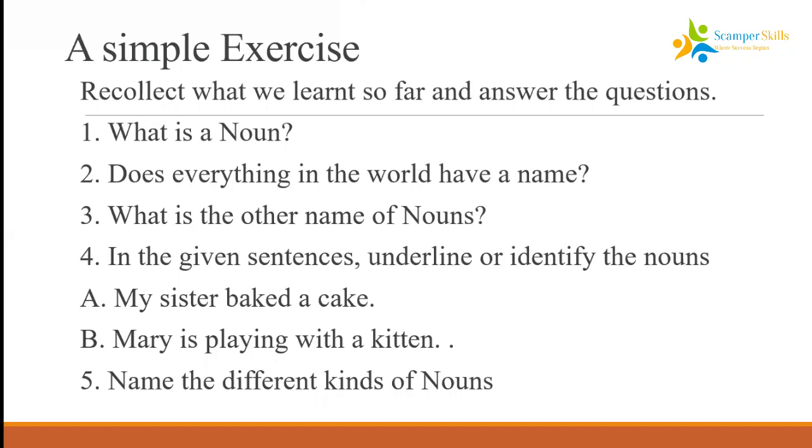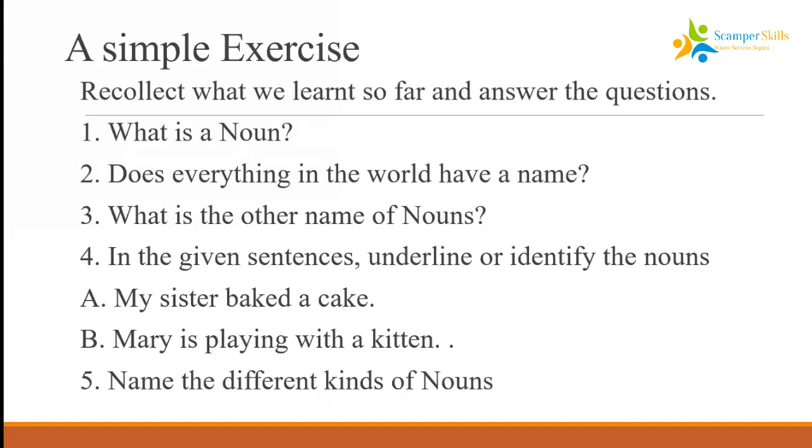The next thing we learned is that there are different kinds of nouns. The major kinds are common, proper, collective, abstract, and material. These are further divided into many more categories, but as of now, we are looking at only the five major categories.